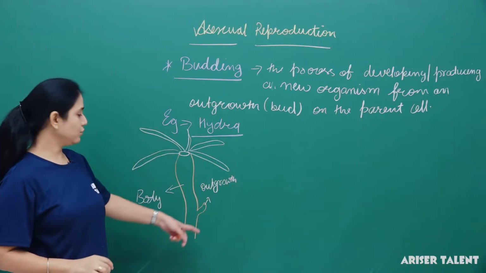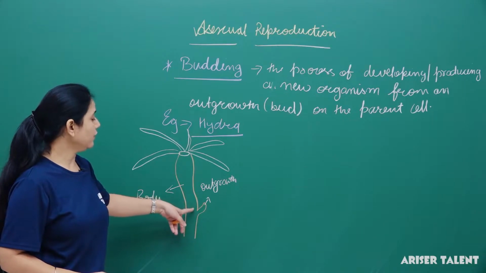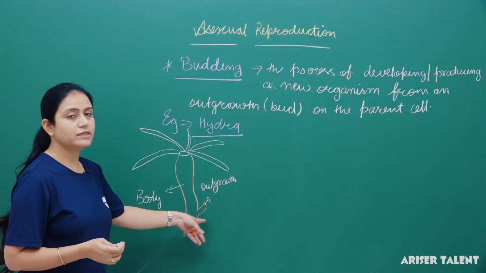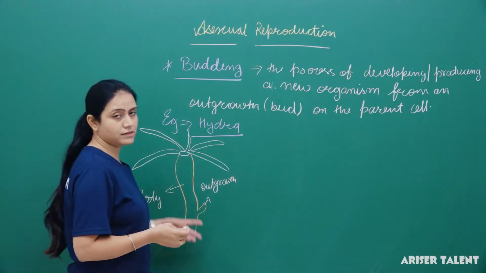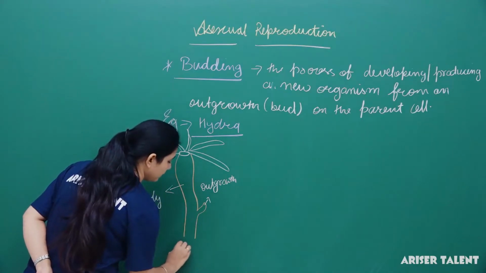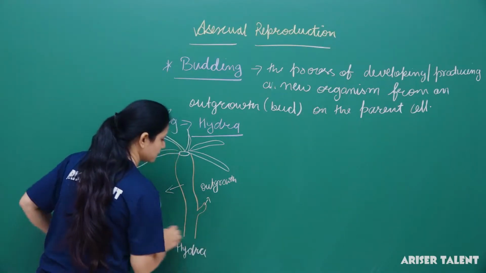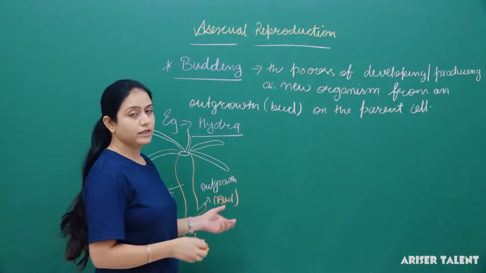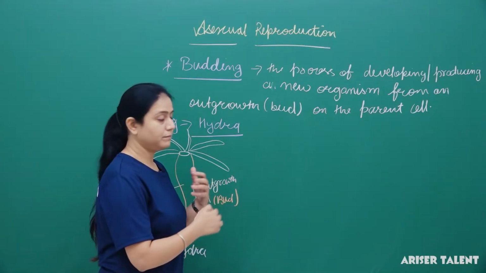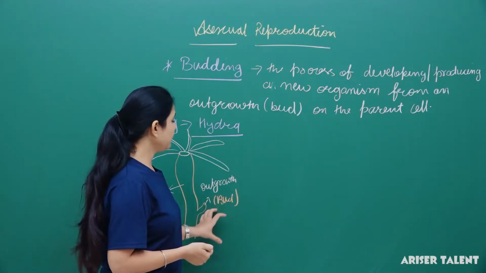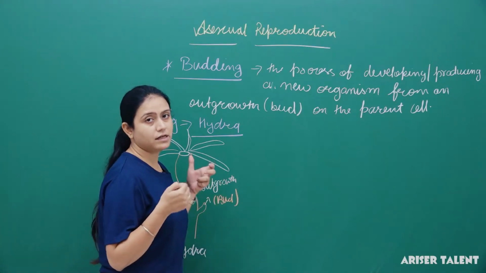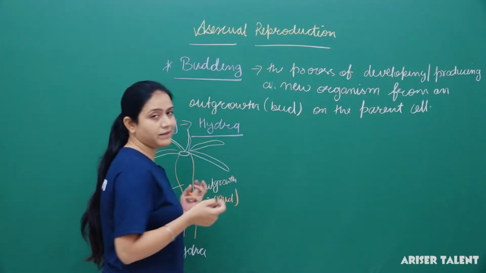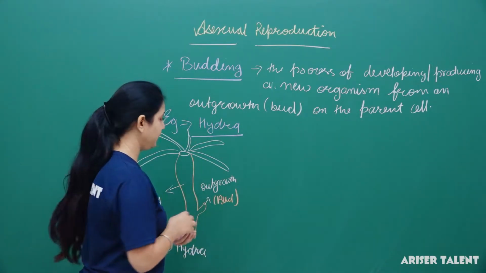Now how does this outgrowth develop? When there is a continuous mitotic division in the cells, then only this outgrowth appears in the body of Hydra. Slowly, this bud again faces continuous division in the cells, and then it grows, and finally it takes the shape and size of this Hydra. Or we must say it looks the same as the parent cell, and then it gets separated.